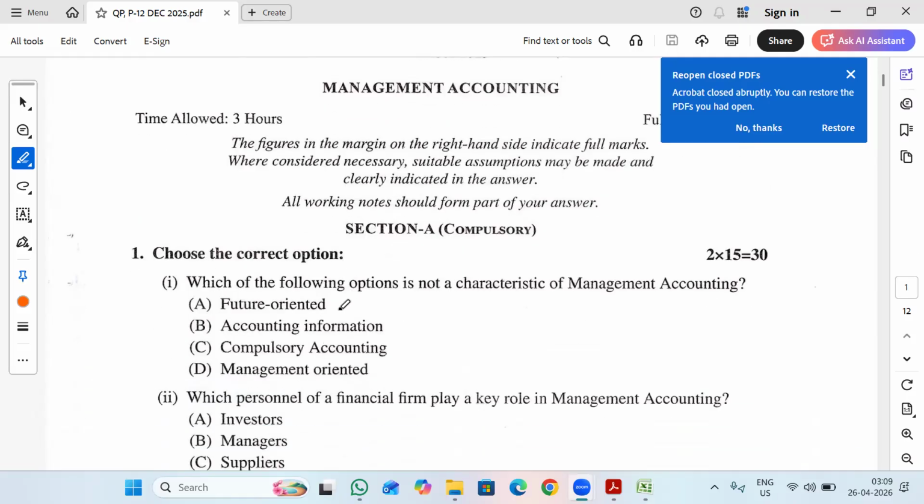Which of the following options is not a characteristic of management accounting? Future-oriented, accounting information, compulsory accounting, management-oriented. So here, management accounting relates to decision making, so it is obviously future oriented. And we will be having some kind of accounting information, and it is purely management oriented. But management accounting is not compulsory accounting. So the correct option is C, compulsory accounting.